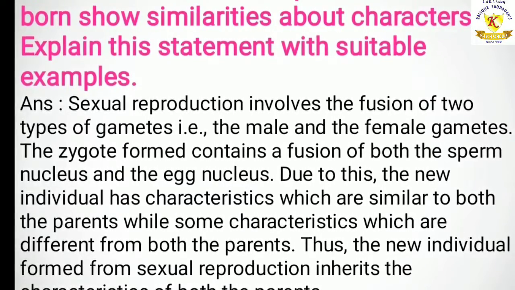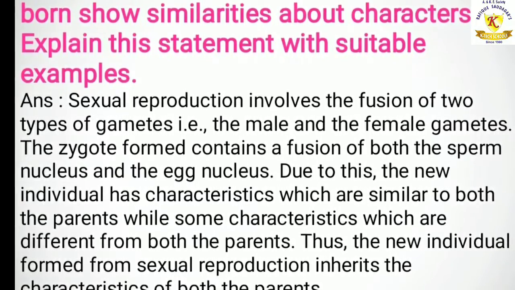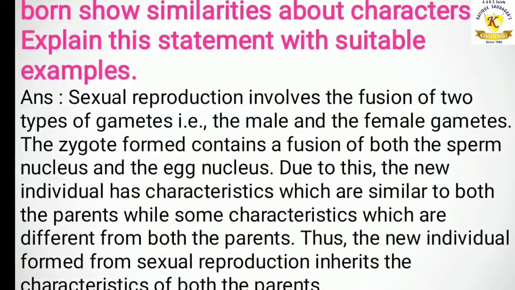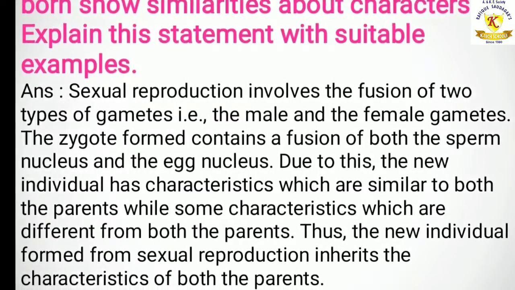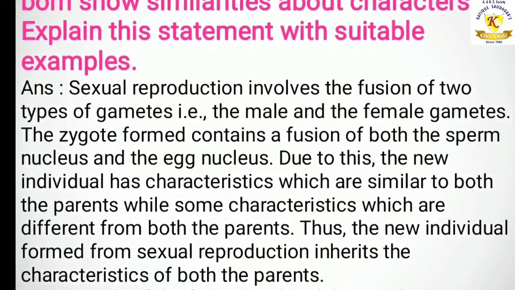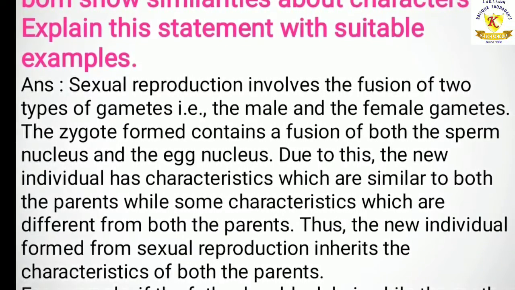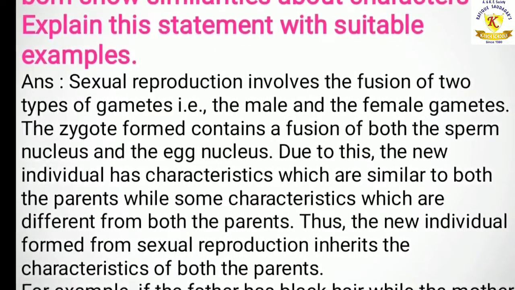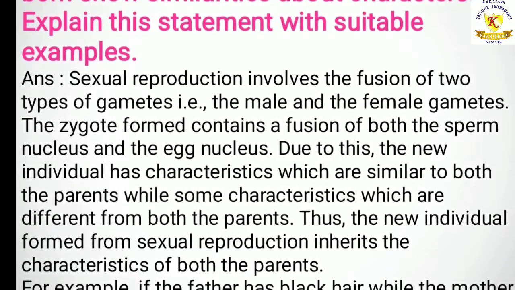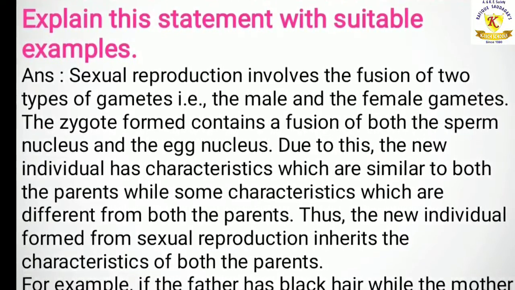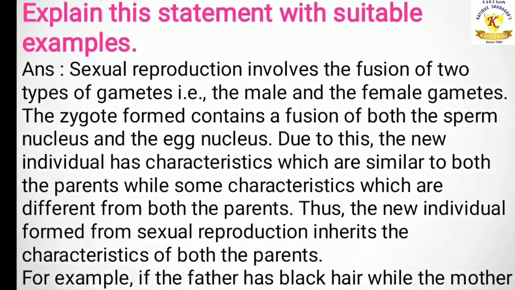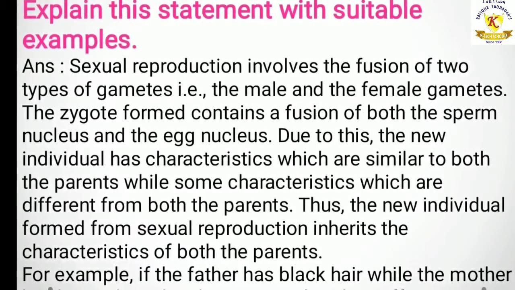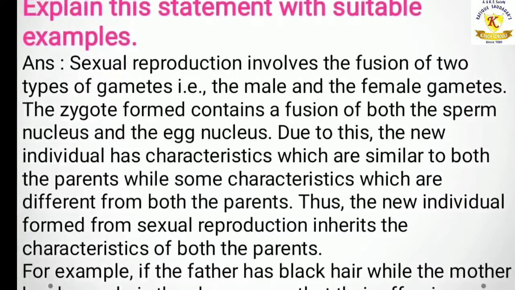The zygote formed contains a fusion of both the sperm nucleus and the egg nucleus. Due to this, the new individual has characteristics which are similar to both the parents, while some characteristics are different from both the parents. Thus, the individual formed from sexual reproduction inherits the characteristics of both the parents.